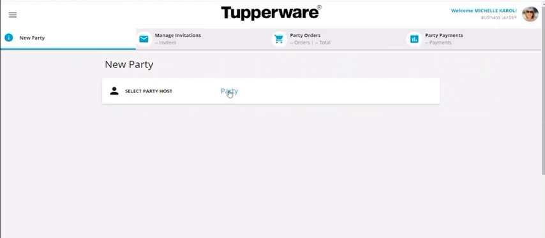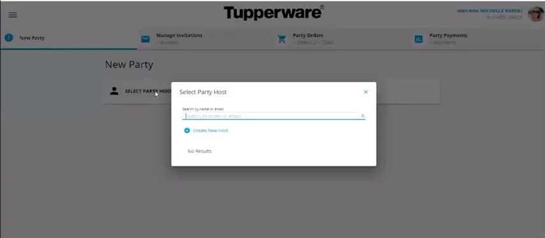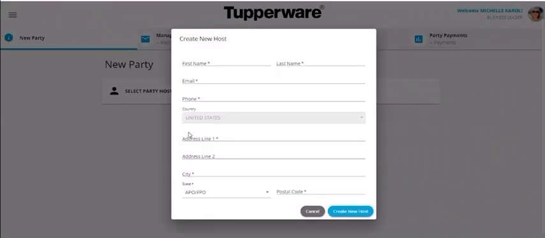So what you're going to want to do is select party host. Now, as you get more and more hostesses, your customer base, you're going to be able to type in the information here. There'll be a little drop down and easily search and save all of your past hostess information. Since we're new in this system, you probably don't have a host that is hosting a second party for you already, being we're only 2 weeks in. So you're going to want to click Create New Host.